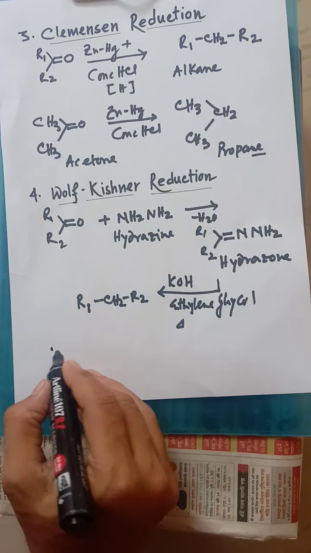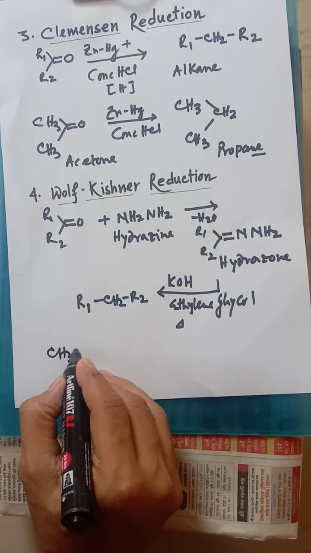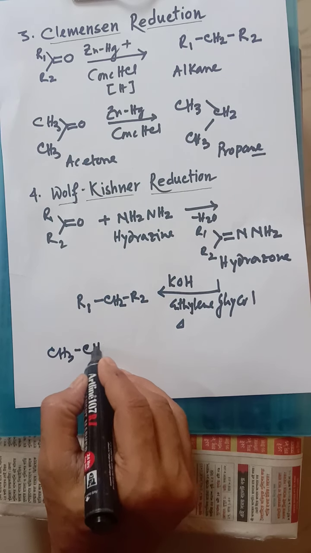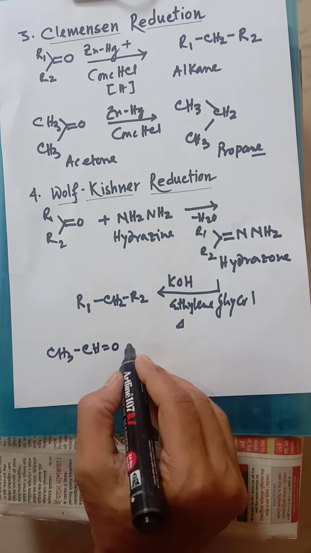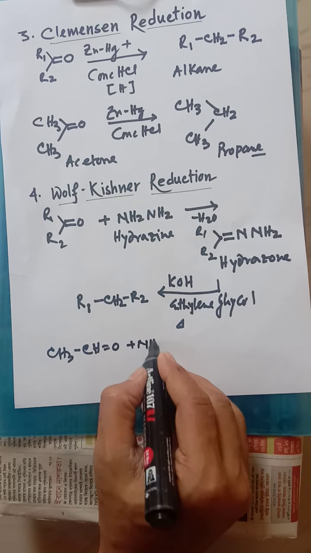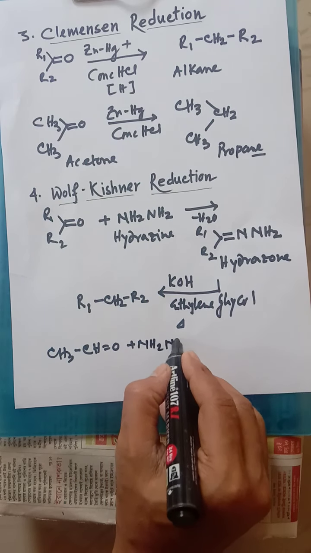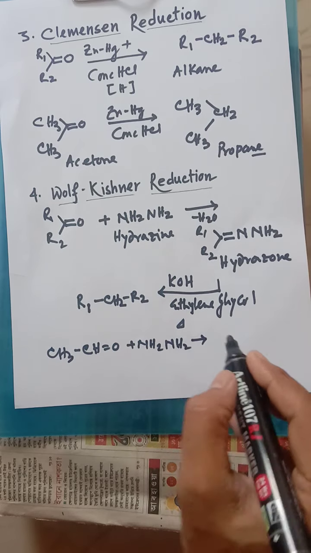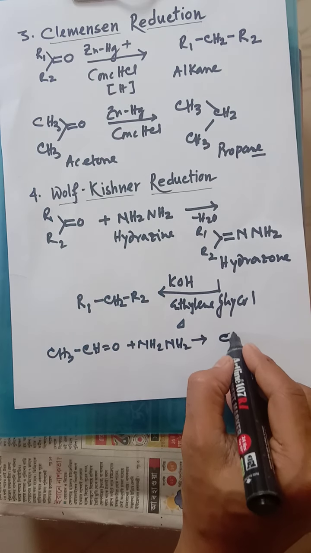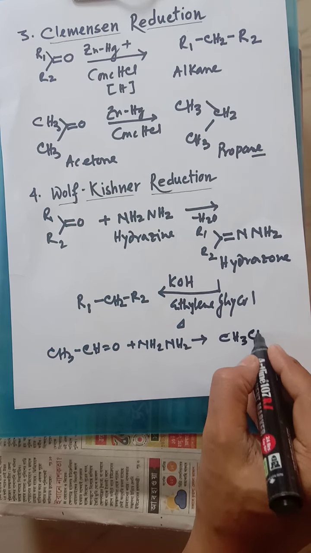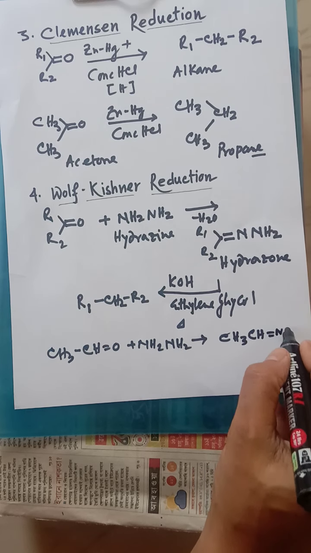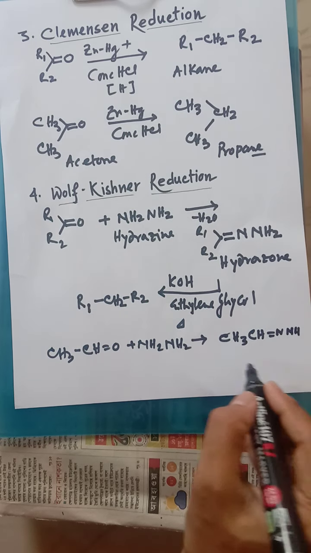A specific reaction I am giving over here: CH3CHO, acetaldehyde, is given. Whenever NH2NH2 is given, the first step will produce CH3CH=NNH2. I think it's clear.